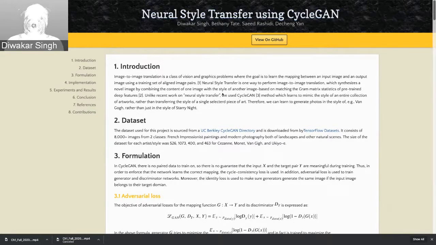Recently, the work focused on neural style transfer used paired image datasets. In this project, we use an unsupervised method called CycleGAN, which learns to mimic the style of an entire collection of artwork rather than transferring the style of a single selected piece of art.